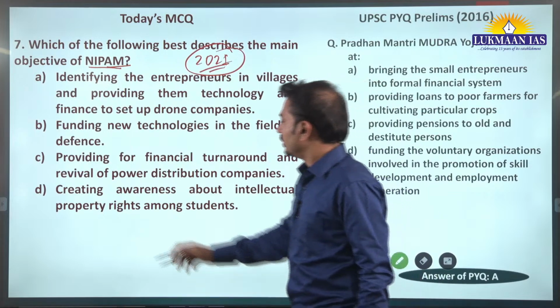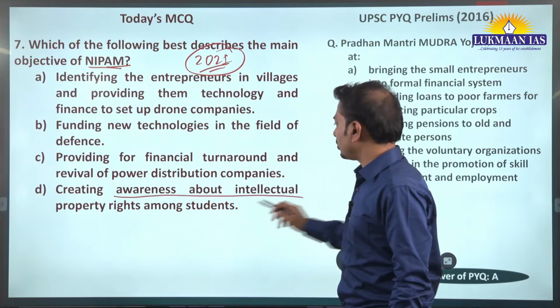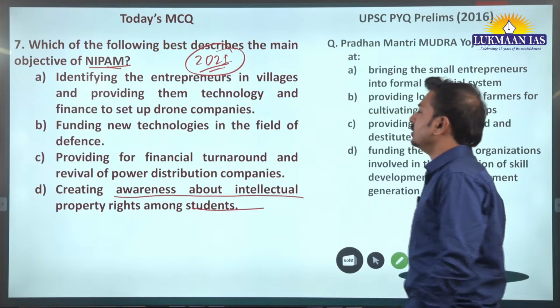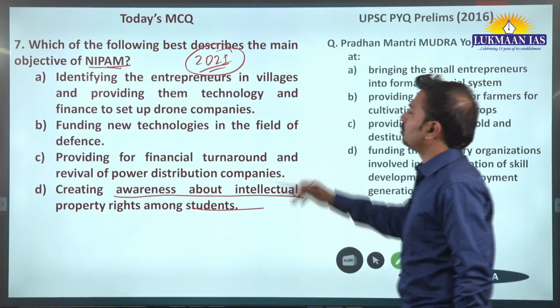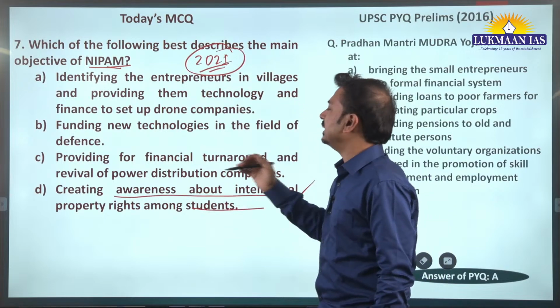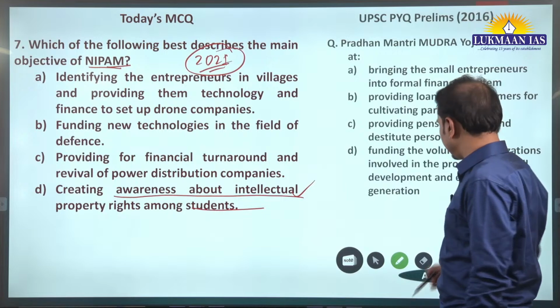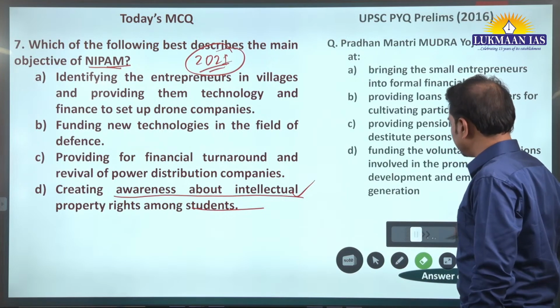So creating awareness about intellectual property rights among the students. So it trains students basically. So D is the correct answer. If you know the full form, you will easily get the answer. Okay, if you know the full form, you will get the answer correctly. So D is the correct answer.